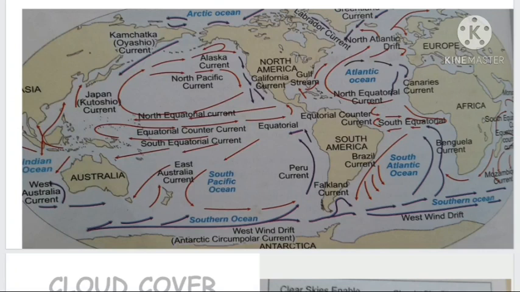So warm ocean currents are able to increase the temperature of coastal areas even in the temperate latitudes. And cold ocean currents are able to reduce the temperature of coastal areas even in the torrid zone. So ocean currents influence the temperature distribution in the coastal areas.